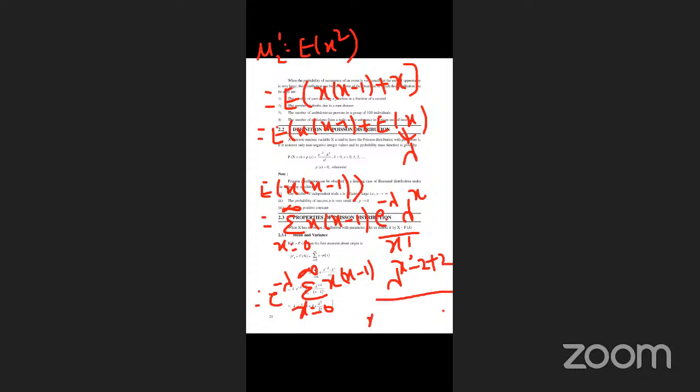Next, the x factorial is decreased as x into x minus 1 into x minus 2. The total formula is converted into the x minus 2 form. In the denominator x into x minus 1 and in the numerator x into x minus 1 cancel. Next, lambda power x minus 2 and lambda power 2. Taking lambda power 2 outside: lambda square into e power minus lambda into summation x equal to 0 to infinity lambda power x minus 2 by x minus 2 factorial.